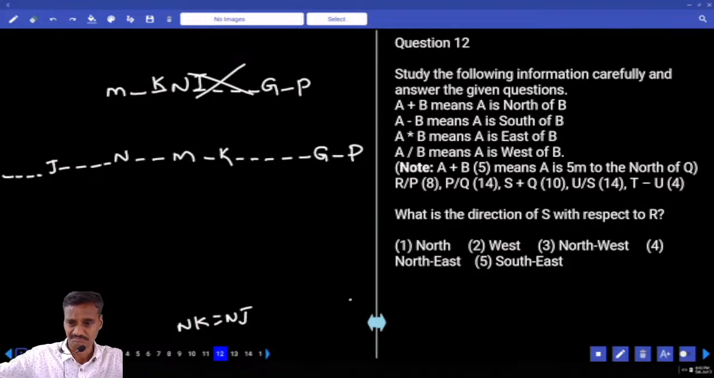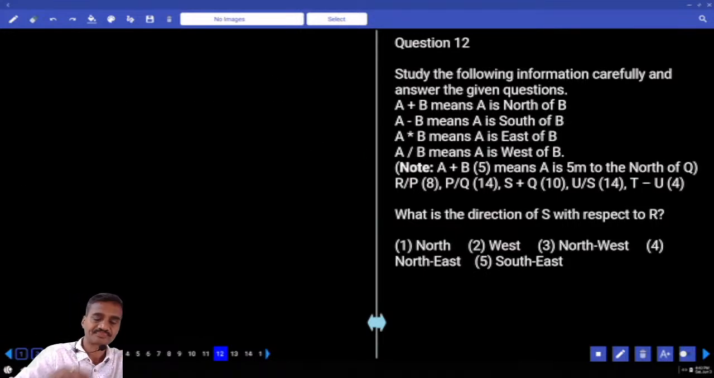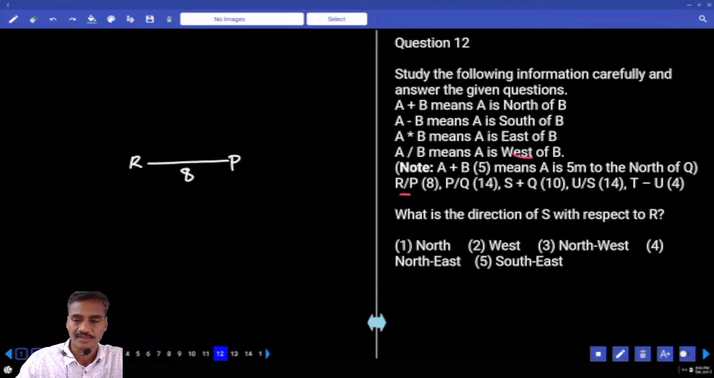Then next one. R slash P means R is 8 meters to the west of P. Slash stands for west. The distance between these two is 8. And P slash Q means P is 8 meters to the west of Q, that is the distance between P and Q is 8.